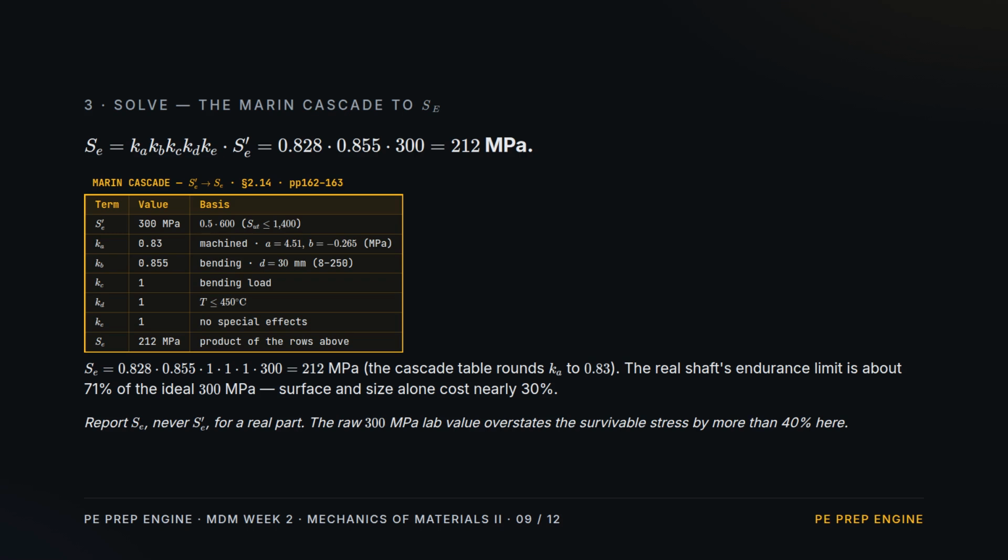Solve Part 2. The cascade. Multiply the ideal limit by all 5 factors. Only surface and size are below 1, and together they cut the limit to about 70% of the ideal. The modified endurance limit comes out near 212 megapascals. That's the number you designed to. The real part's survive-forever stress. The raw lab value of 300 would badly overstate what this shaft can take.